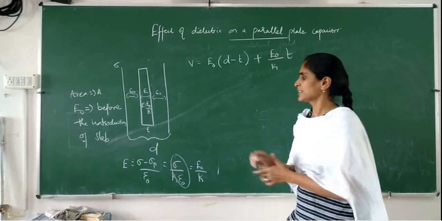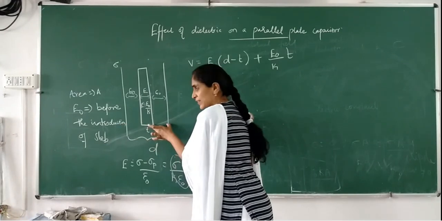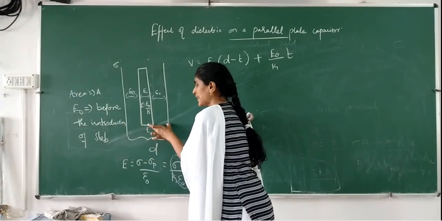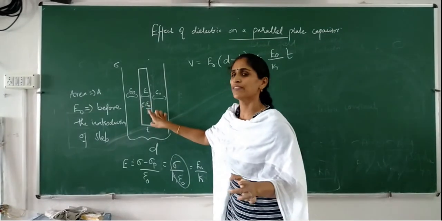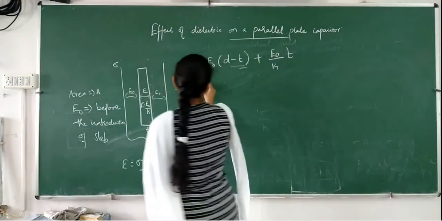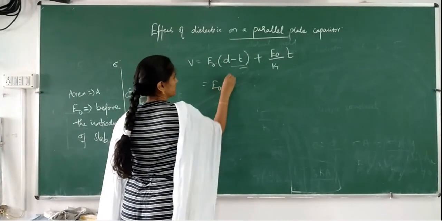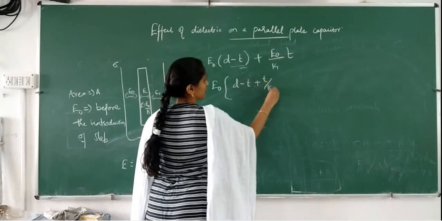Is it clear? Outside the slab the electric field is E0 over a thickness d minus t, and inside the slab it is E0 by K, so V equals E0 into (d minus t plus t by K).